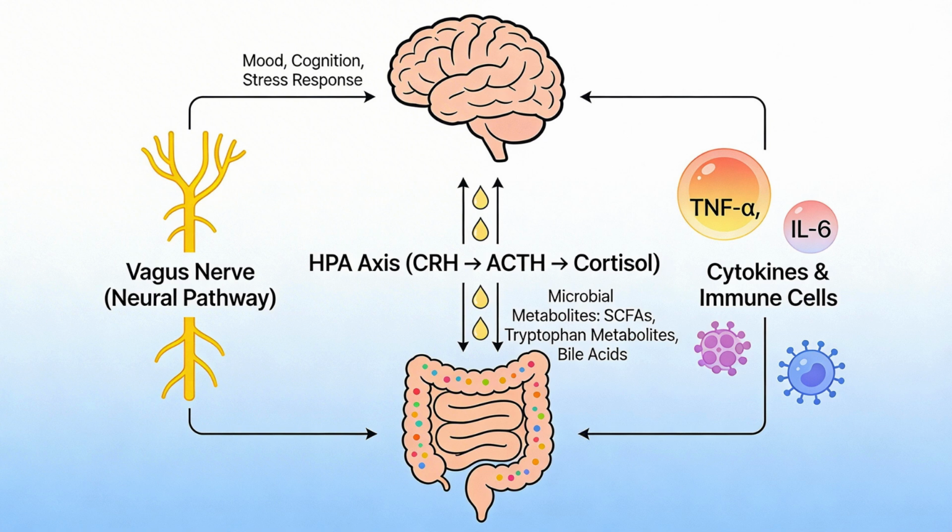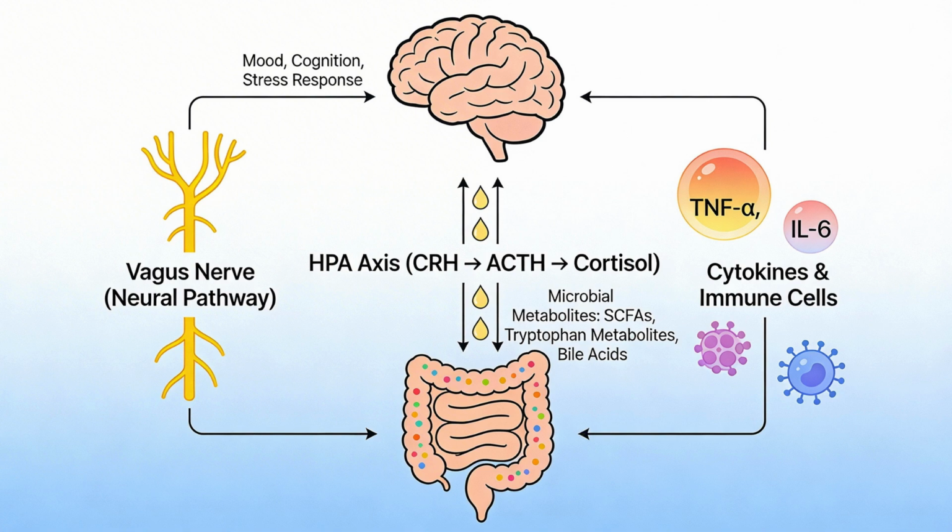ACT2, brain-centered axis. The brain is described in the review as both conductor and recipient. It sends signals to peripheral organs and also reshapes its own function based on feedback from them. 3 axes are highlighted: brain, gut, brain, liver, and brain, heart. First, the brain-gut axis. Here, 3 pathways dominate: neural, neuroendocrine, and immune.